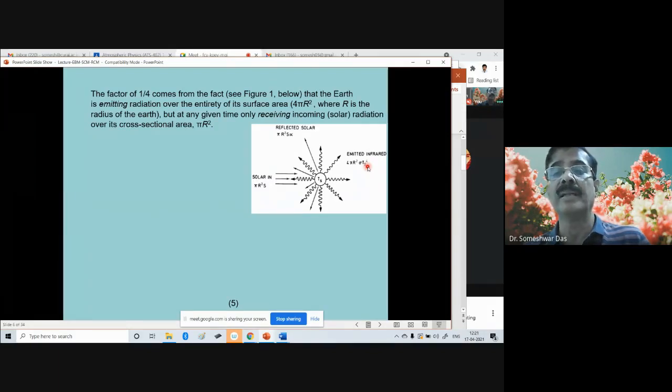So, as you know, the reflected solar energy is basically pi r square S times alpha. This is the reflected solar energy, pi r square S times alpha.